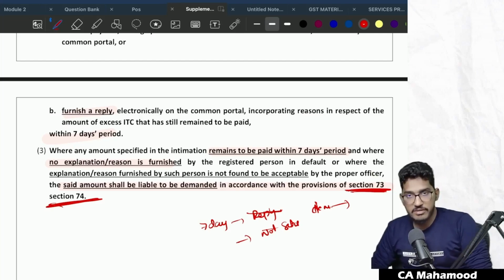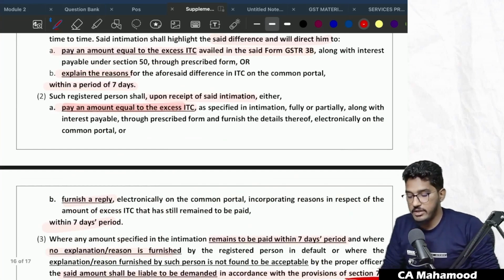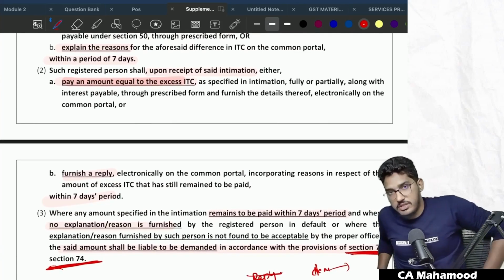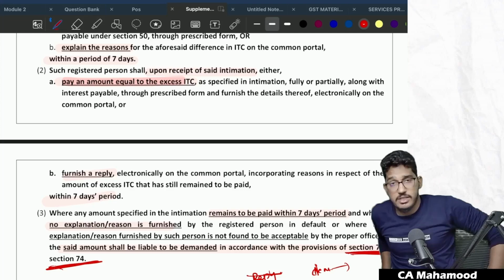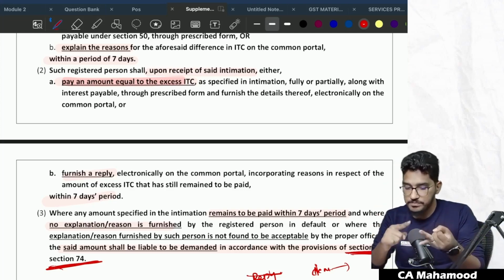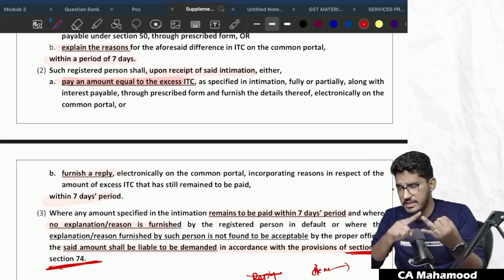Understood? Clear and comfortable? So very simple, guys. A new rule has been introduced. If you have taken an excess amount of credit in your GSTR 3B than whatever has been reflected in your GSTR 2B, first they will give you an intimation. In that intimation, they will give you two options: either pay the amount or give the reply. Within how many days? Within 7 days.